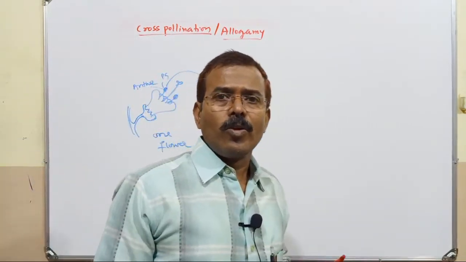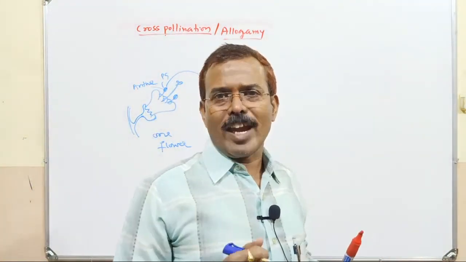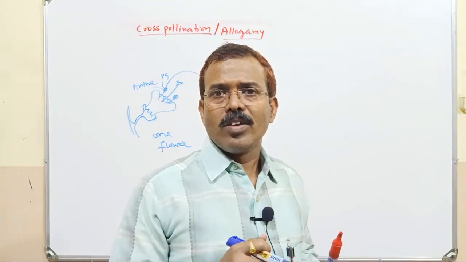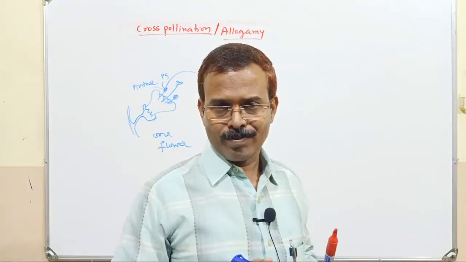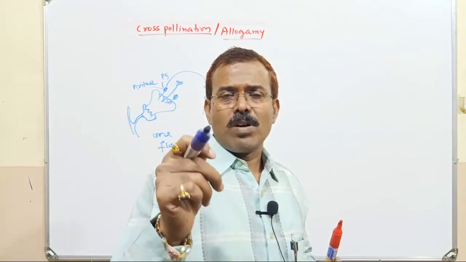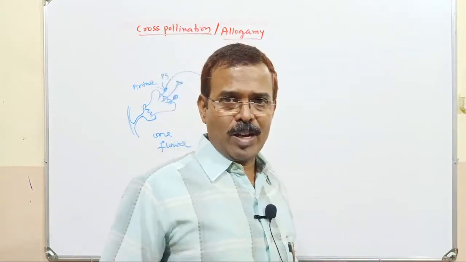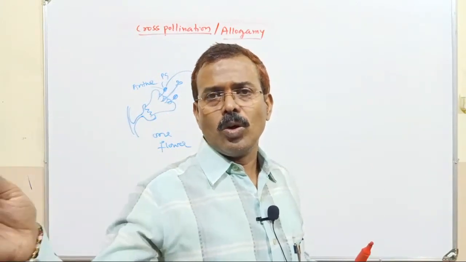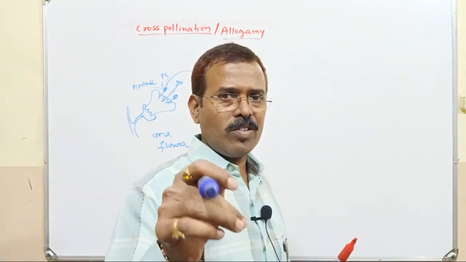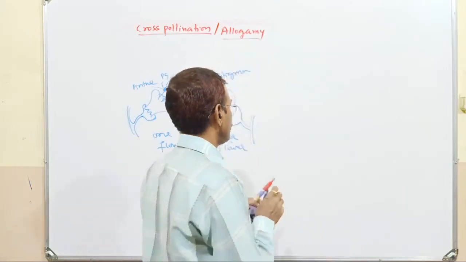Here you have one geitonogamy, another one xenogamy. Actually, xenogamy is a true cross pollination. It is the best type of allogamy. Geitonogamy, usually we consider it as similar to self pollination. What is geitonogamy? We will learn.